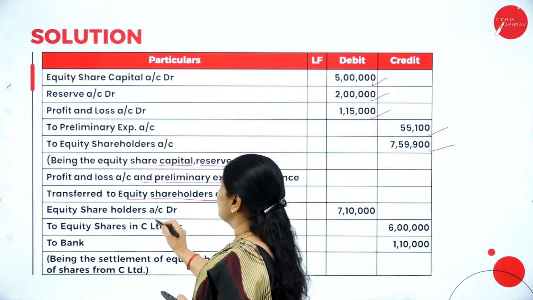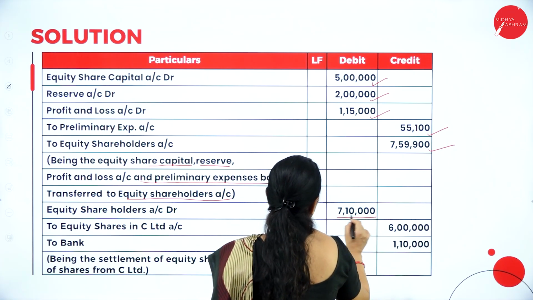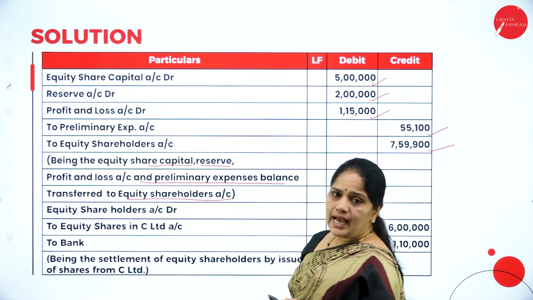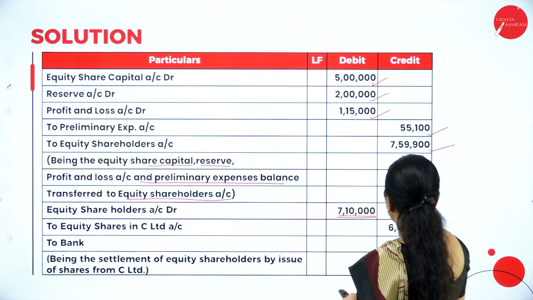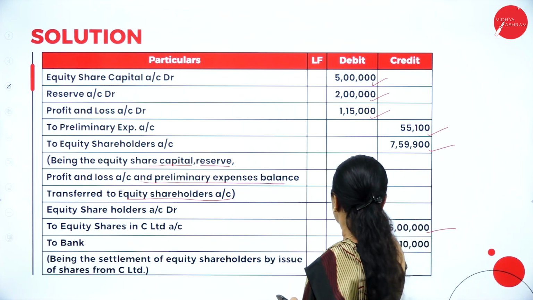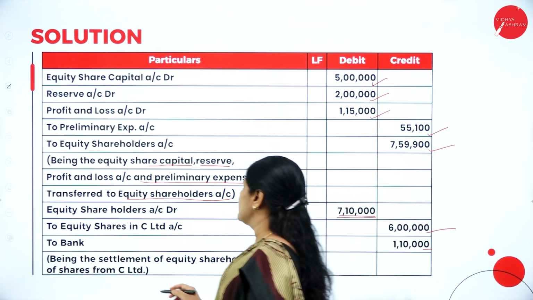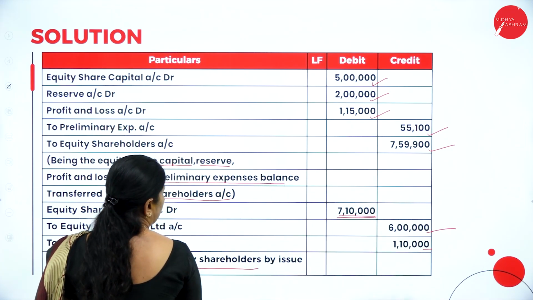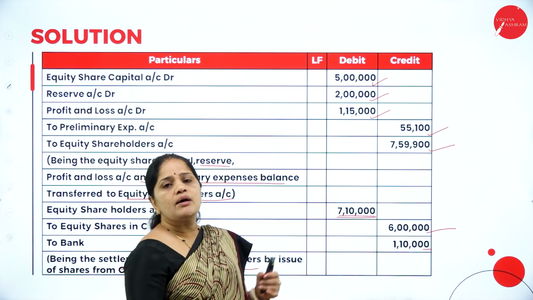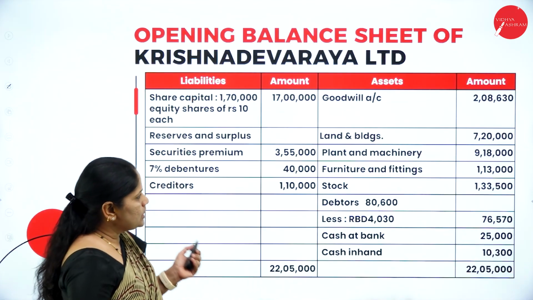Then the next one will be equity shareholders account debit 7,10,000 to equity shares in C Limited, that is 6 lakhs, to bank account 1,10,000. So, being settlement of equity shareholders by the issue of equity shares.